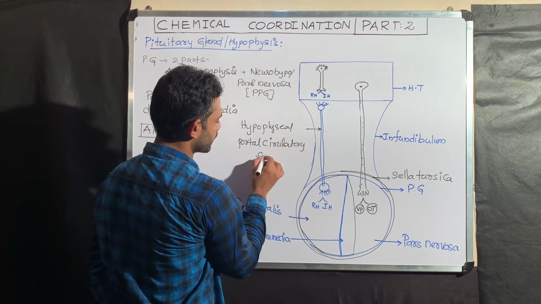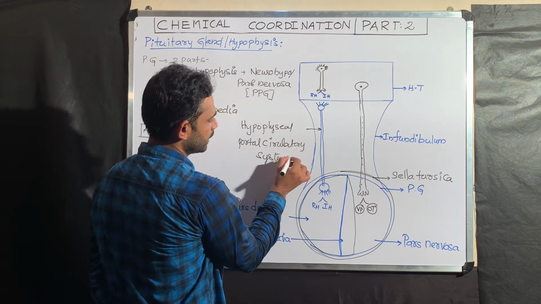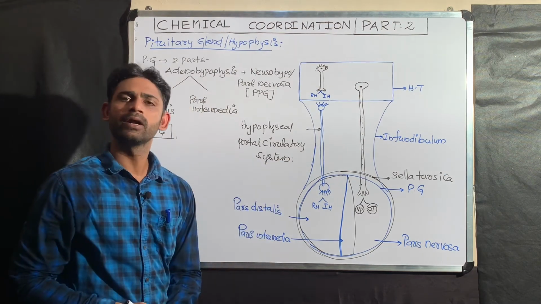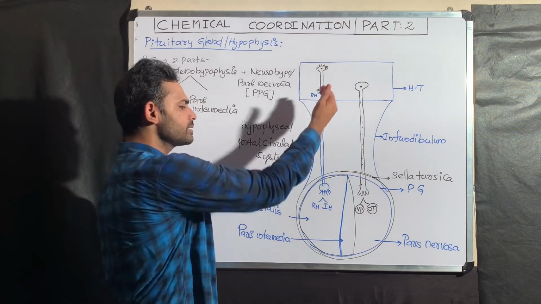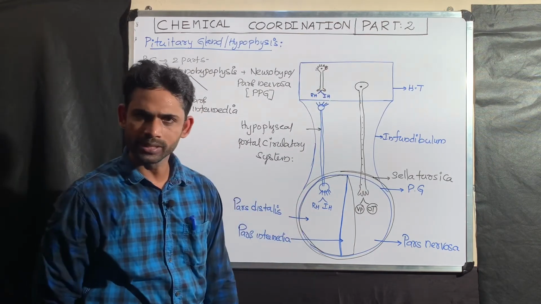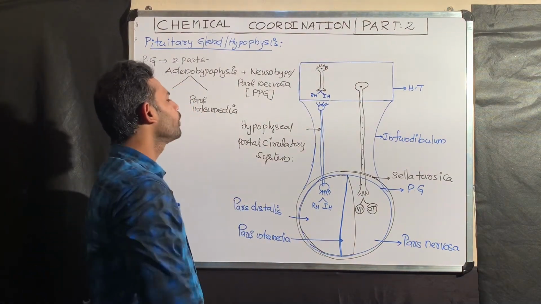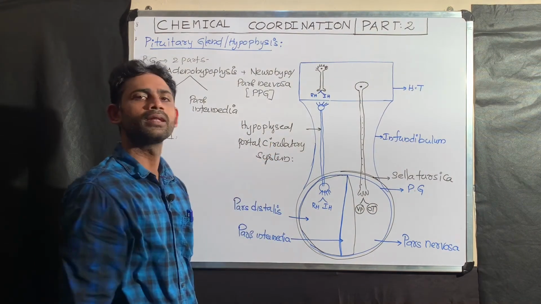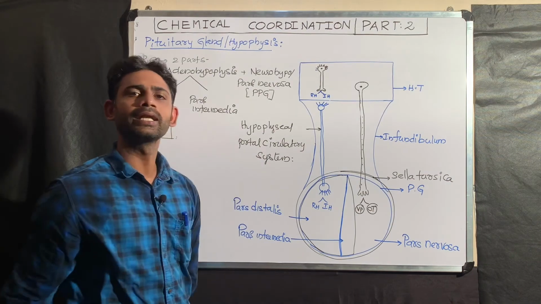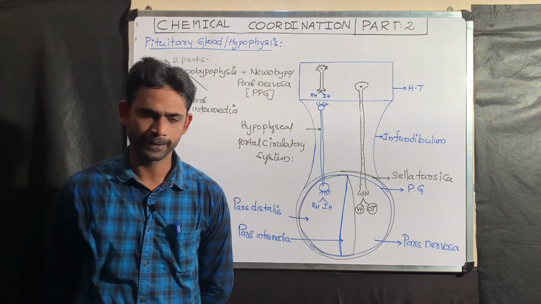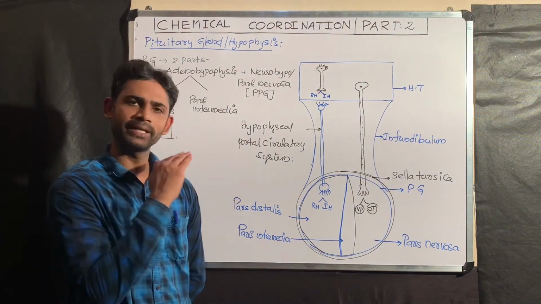This point is important. The releasing and inhibitory hormones produced by the hypothalamus reach their target, the anterior pituitary gland, through the hypophyseal portal circulatory system, or simply the hypophyseal portal vein.